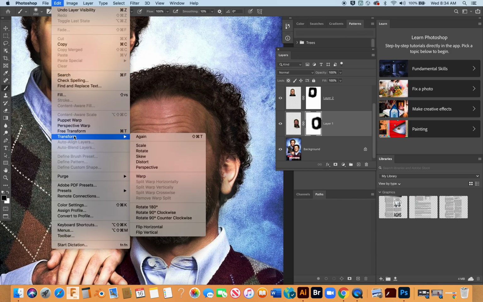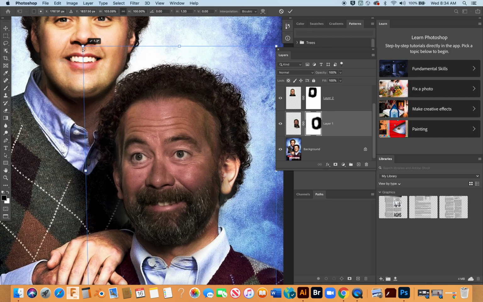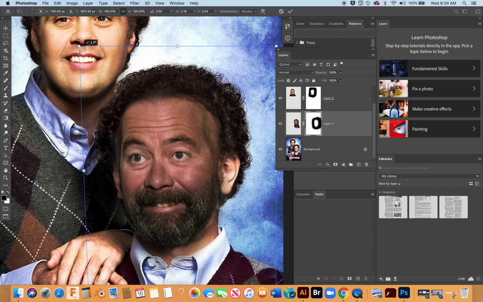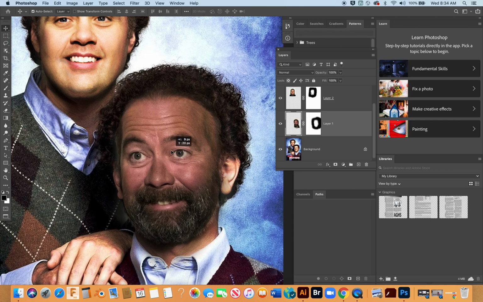And let's go ahead. I think skew's the way I'm going to go. Skew will help me kind of bring that over a little bit. Trying to pay attention not to mess his face up too much. I think that will work. Let's see if I need to kind of move him back a little bit.